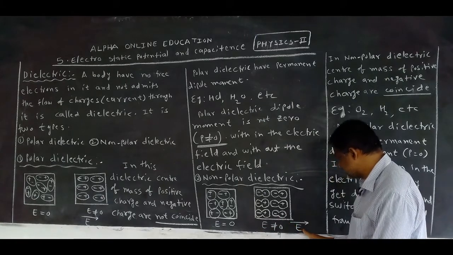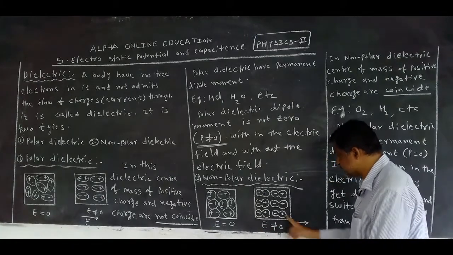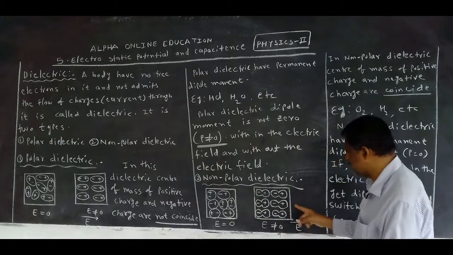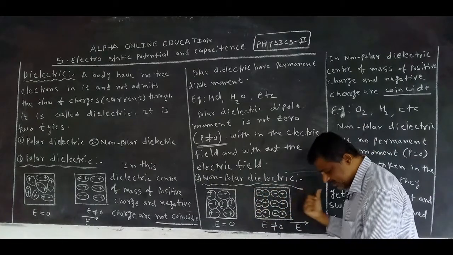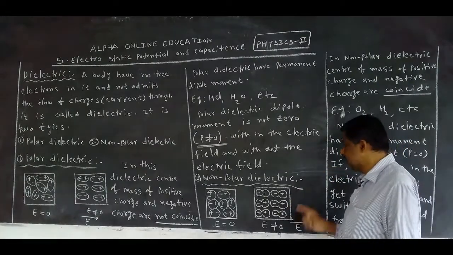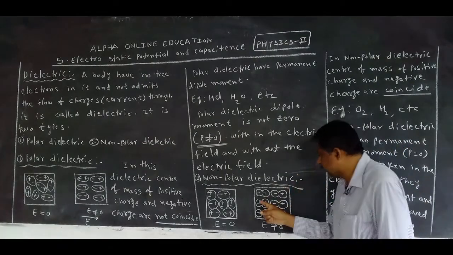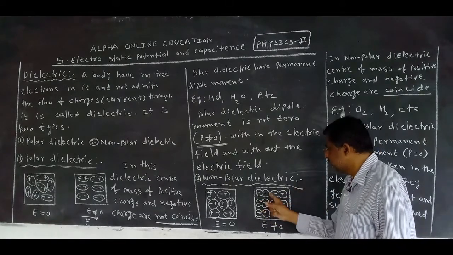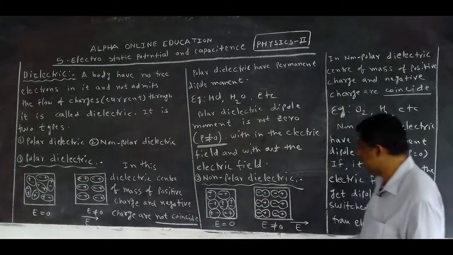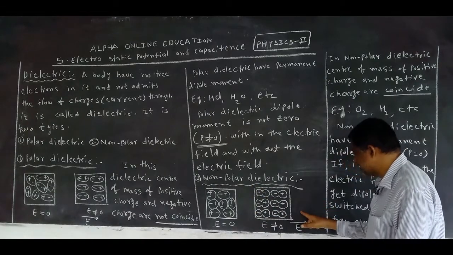Positive. Here which charge is present? Negative. That's why when a non-polar dielectric is taken in the external electric field, negative charges are deposited on this side and positive charges on this side.